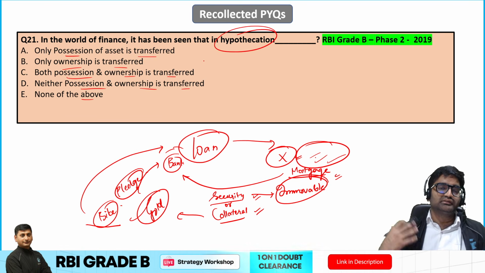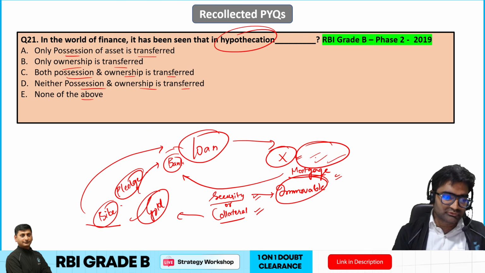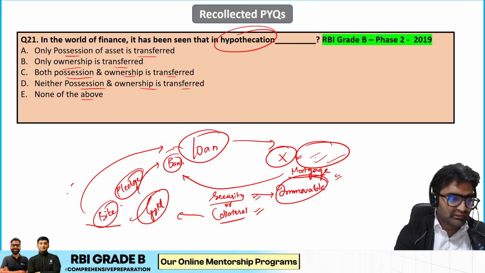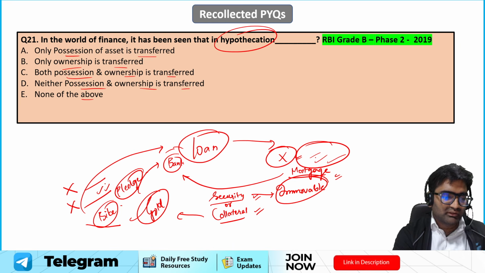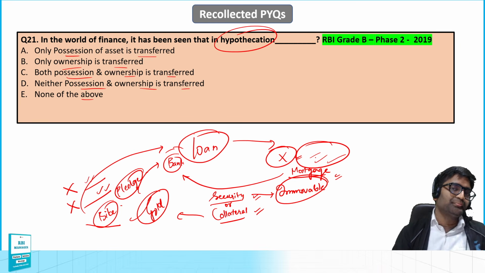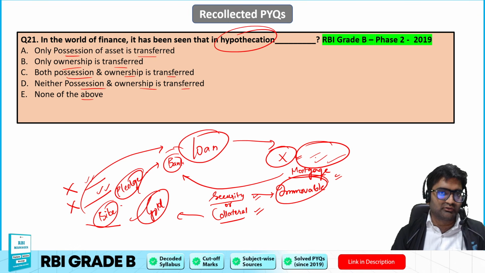Okay, so hypothecation in case of movable property, it is used. We do not transfer any ownership, we do not transfer any possession. The bike is used by you only. Whatever business you are doing, you will only earn. But if you default, then you promise to pay by either utilizing that asset or giving it to the bank.